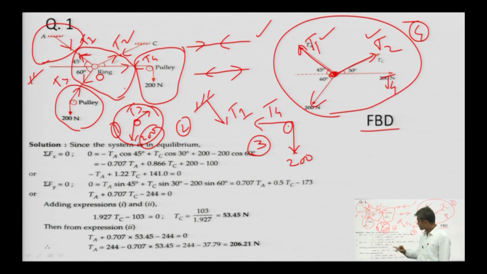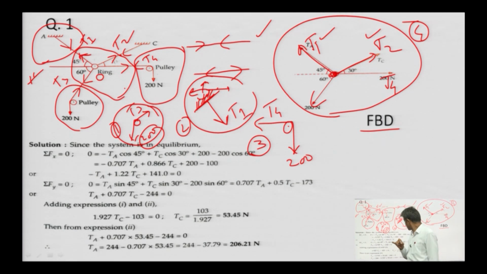It can be concluded with the help of the free body diagram. Similarly, this value of T1 will represent all support reactions at this fixed support. We know that at the fixed support we have three types of unknown reaction: vertical, horizontal and moment. So, with the help of this diagram, the support reaction at that point can be calculated with the help of this free body diagram number 2.